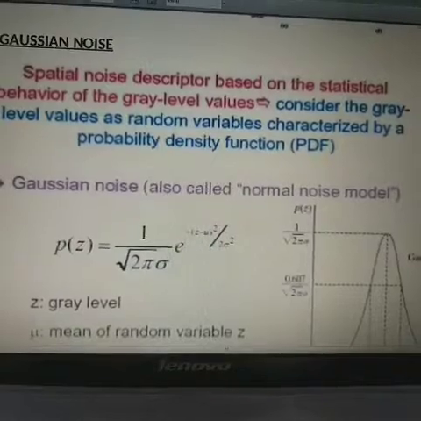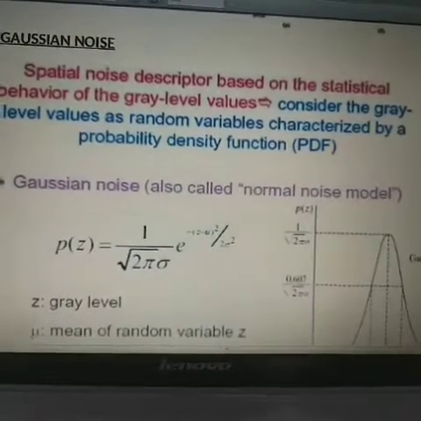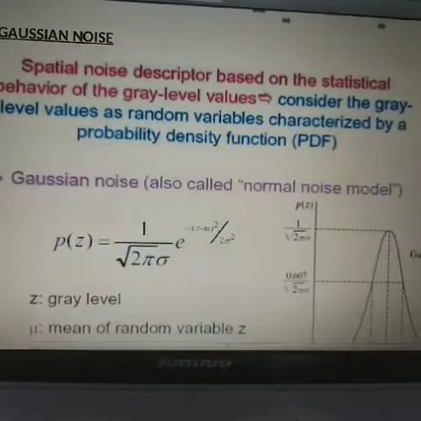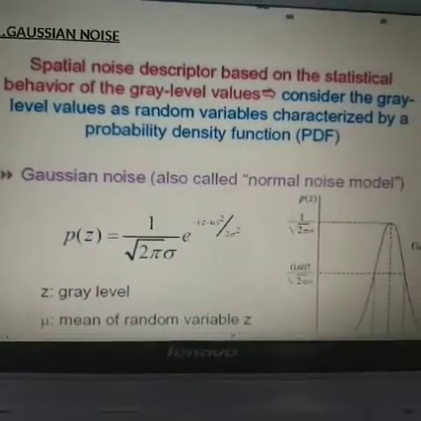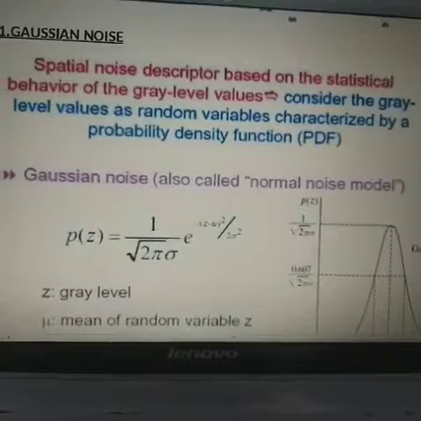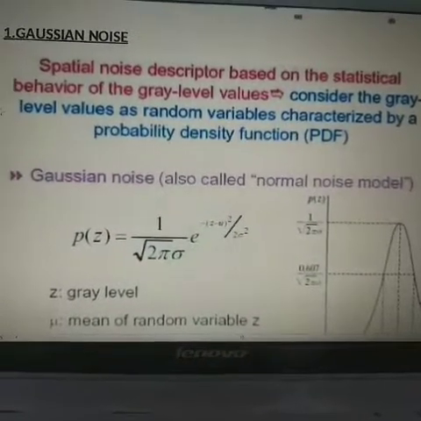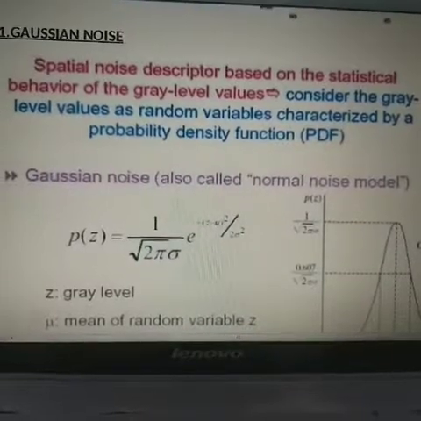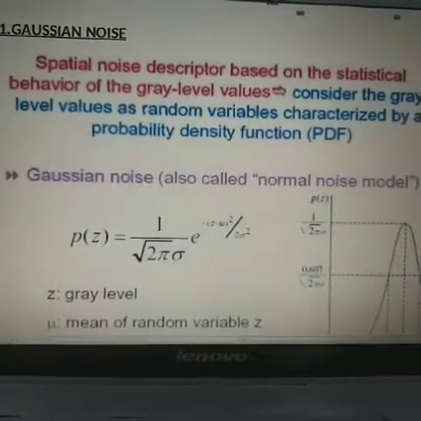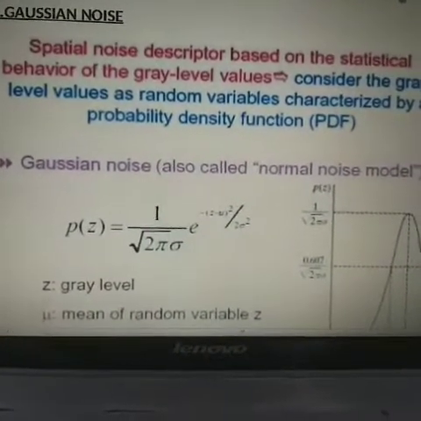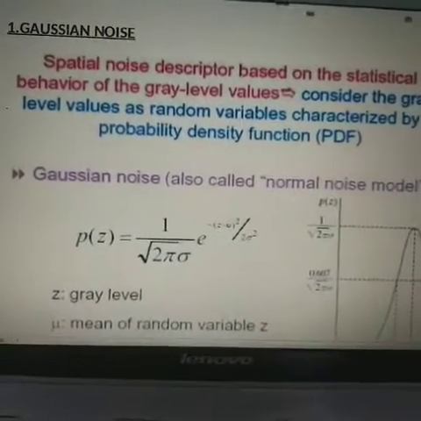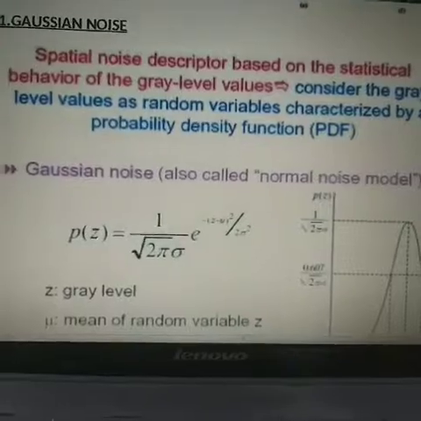The gray level values, as random values, are characterized by the PDF. And in each noise model, we represent the probability density function with an equation.